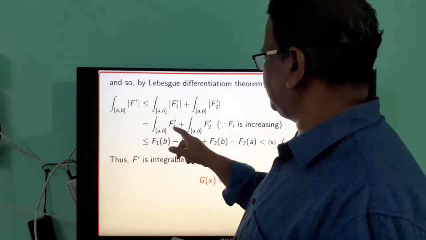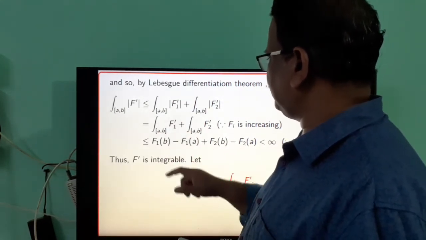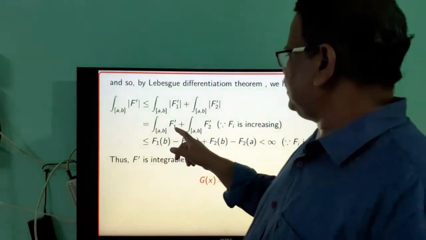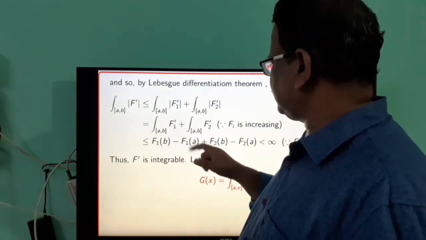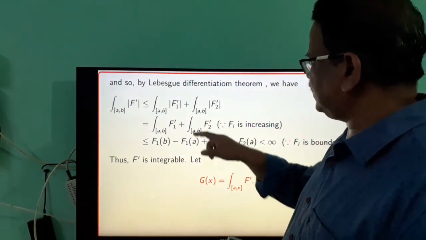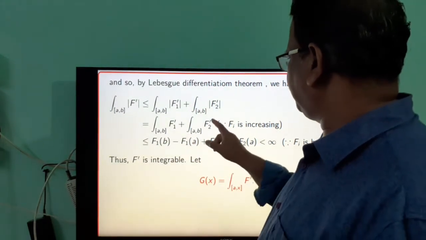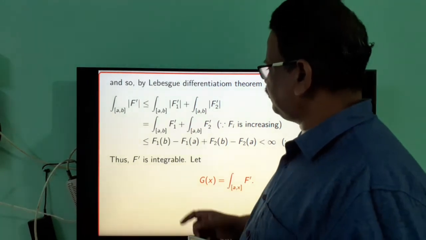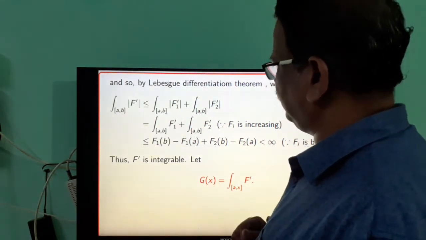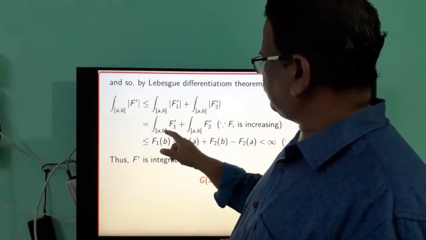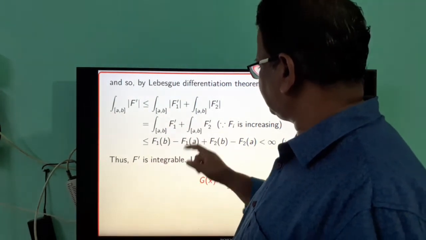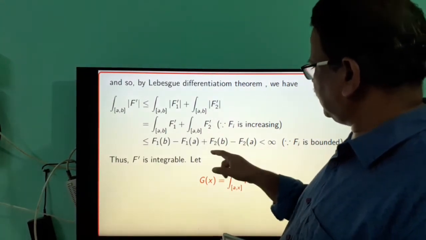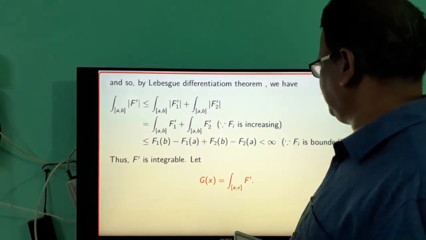So we can write this as equal to the integral of f1 prime over the interval AB plus the integral of f2 prime over the interval AB. But this is equal to f1(b) minus f1(a). But this integral is less than or equal to f2(b) minus f2(a). The integral of f prime over AB is f(b) minus f(a). So the integral of f1 prime over AB is less than or equal to f1(b) minus f1(a), and the integral of f2 prime over AB is less than or equal to f2(b) minus f2(a).